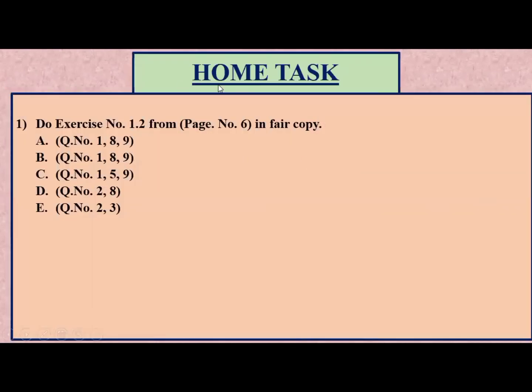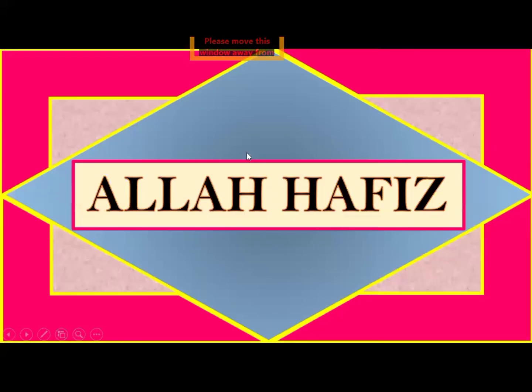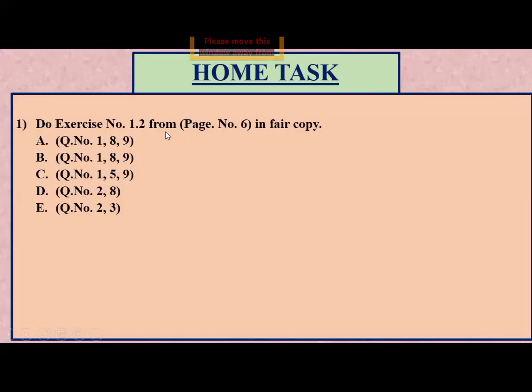Now I'm sharing your home task. This is your home task. Do exercise number 1.2 from page number 6 in your copies. Take a screenshot of this slide. From part A, you will do question 1 and 9. From part B, you will do questions 1 and 9, and from part C, you will do 1 and 5, and from part D, you will do 2 and 8. From part E, you will do 2 and 3. Take a screenshot of this slide. This is your home task.